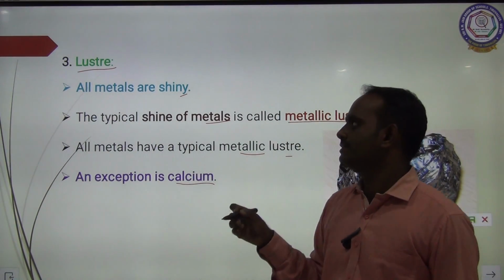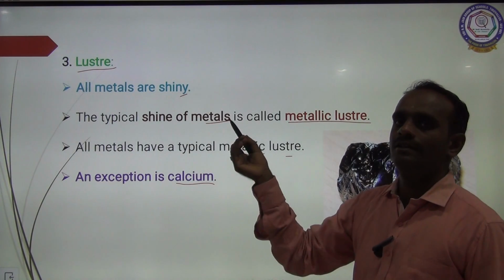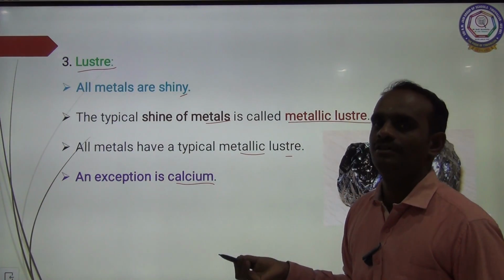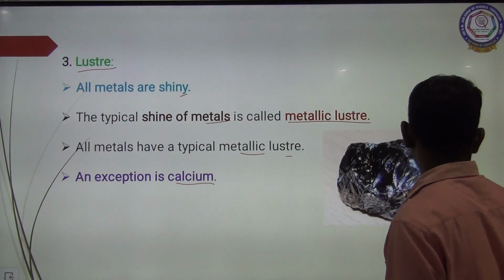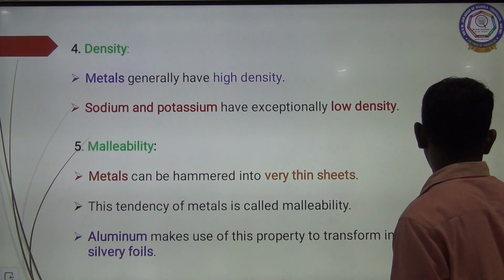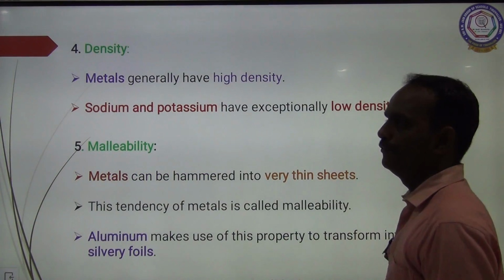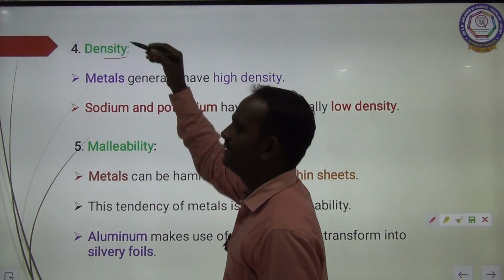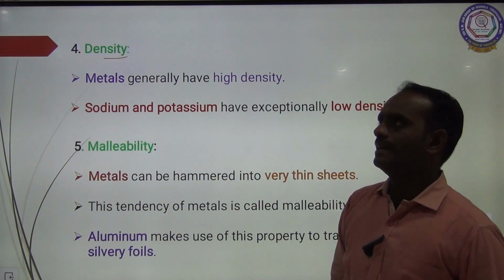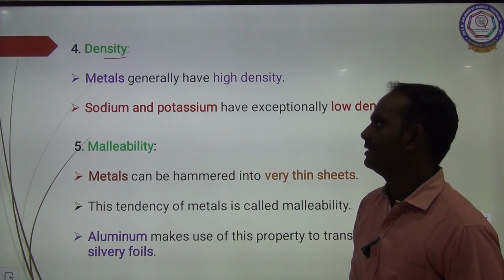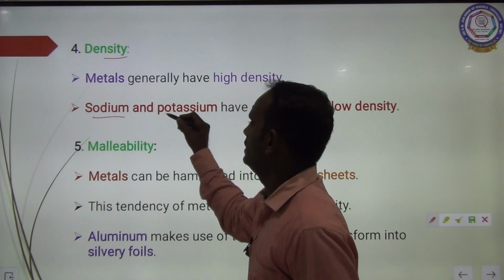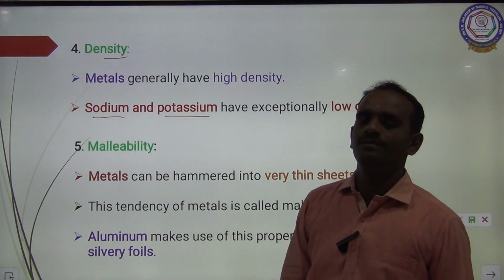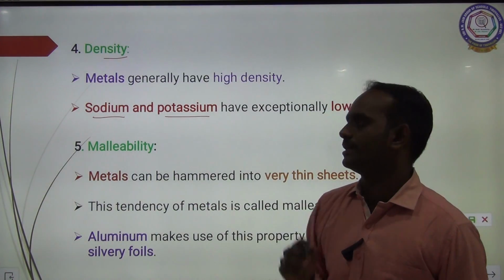Calcium cannot reflect any light; there is no shining at all. The fourth one is density. Metals generally have high density, but the exceptions are sodium and potassium. These two metals have low density.